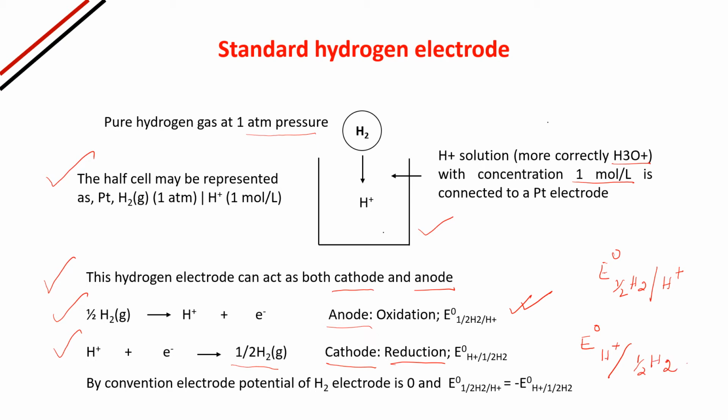By convention, the electrode potential of the H2 electrode is 0, and we can write that E naught half H2 slash H plus, that means oxidation, is equal to minus E naught H plus slash half H2, that is the reduction. Is it okay, children?